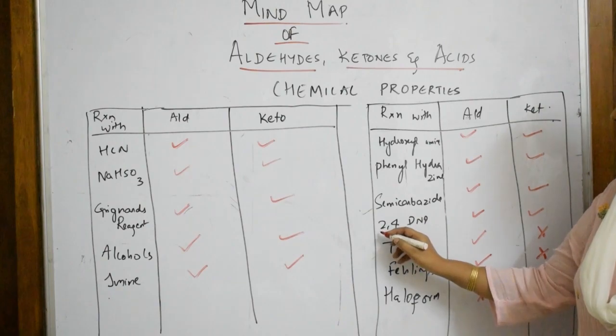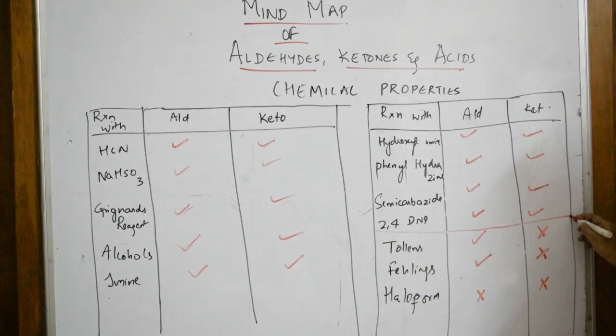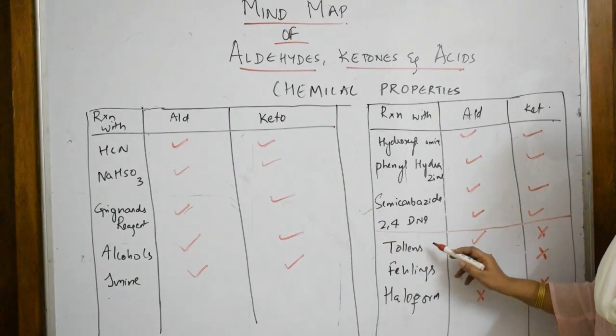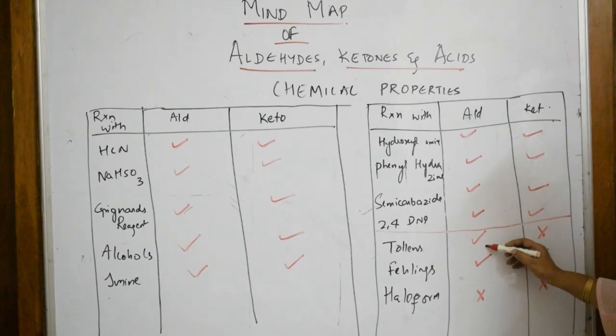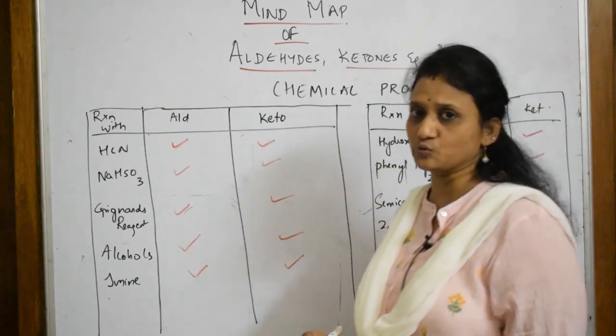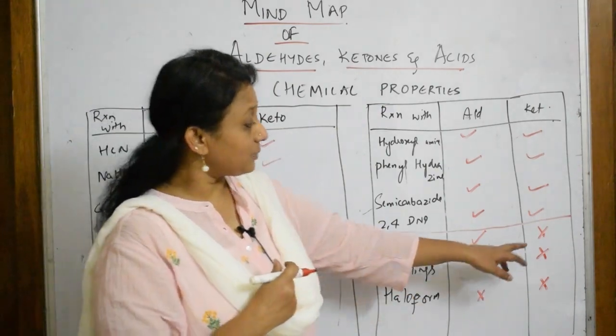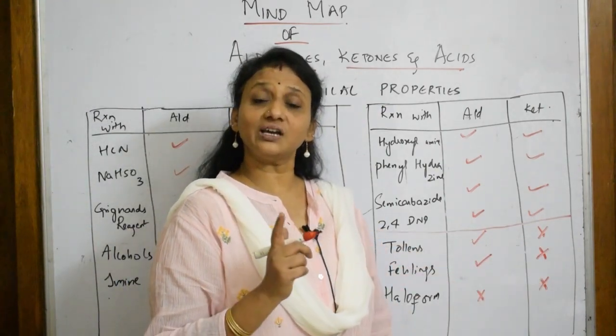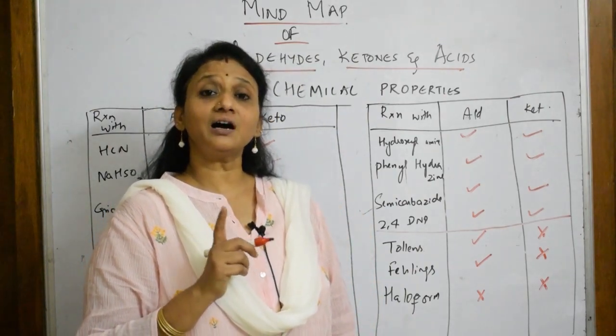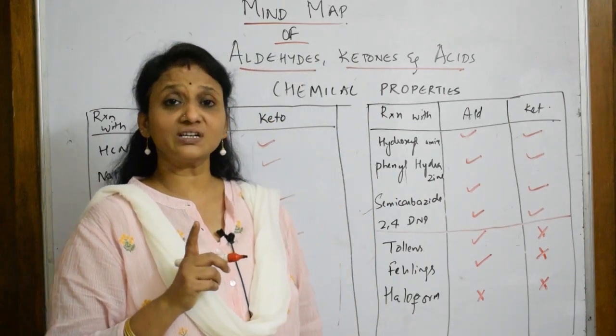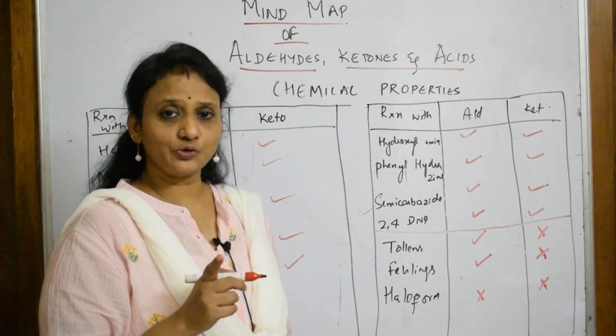Now here, this is where it is important for you all. Now when it comes to Tollens' test, remember, Tollens' test is given by aldehydes and it is not given by ketones. That is a differentiating test for aldehydes and ketones. But what type of ketone gives Tollens' test? If they are alpha hydroxy ketone. What is alpha hydroxy ketone? I'll also show you that, right?